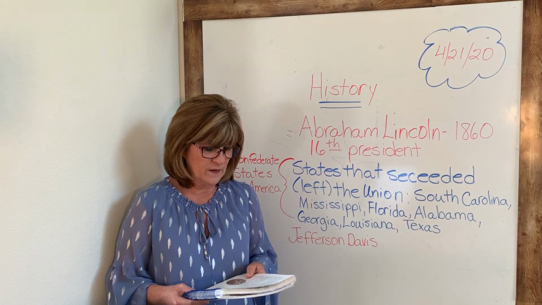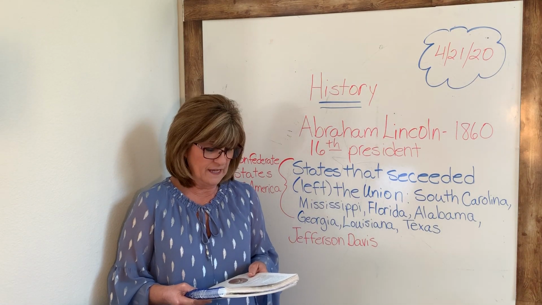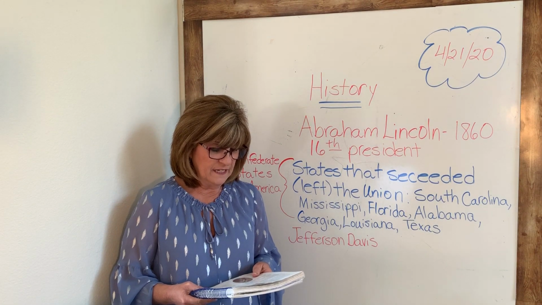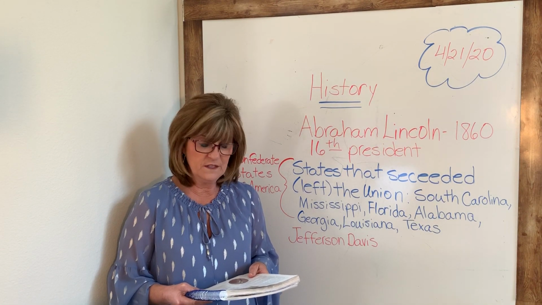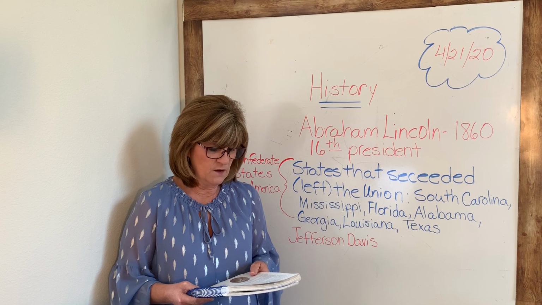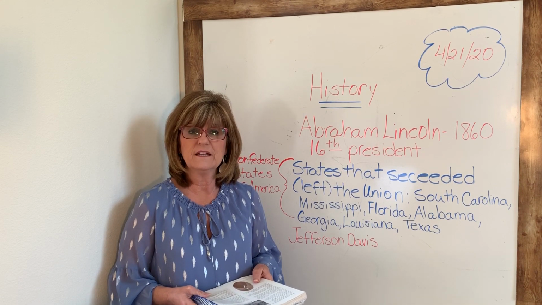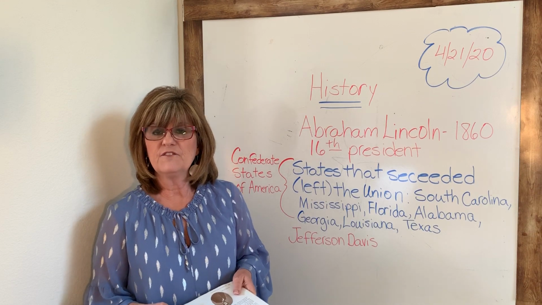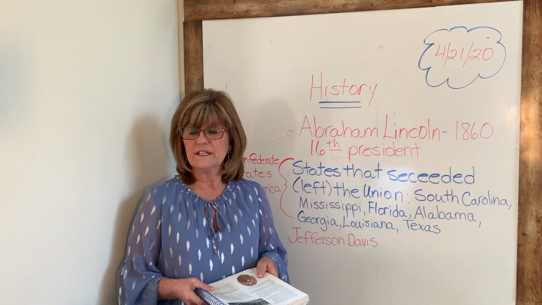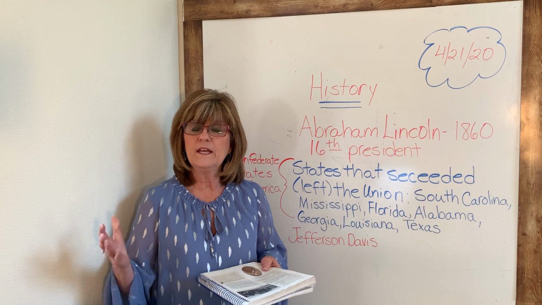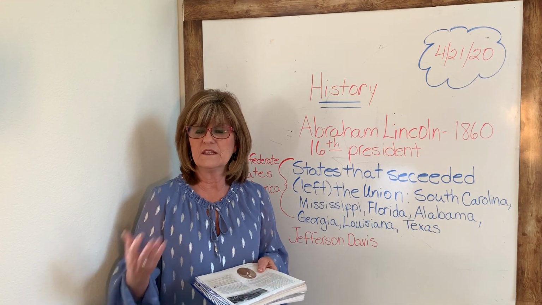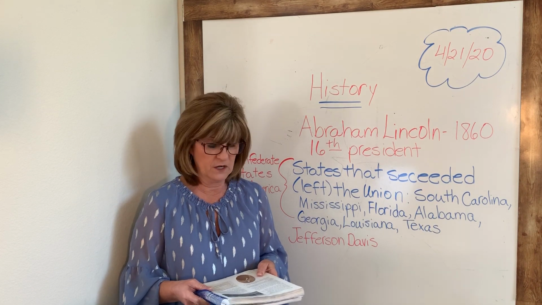Throughout the North and West, a tall man from Illinois, Abraham Lincoln, had become popular. Above all, Lincoln wanted our country to remain one strong union. He did not want to see our country divided. So Abraham Lincoln was against slavery. He was not in favor of it, and he did not want to see it spread in our country, and he wanted our country to stay together. He did not want to see the southern states separate from our country.